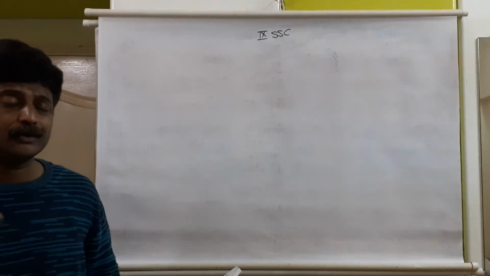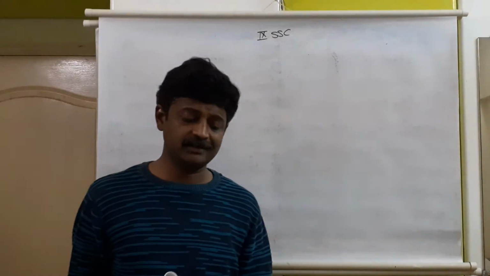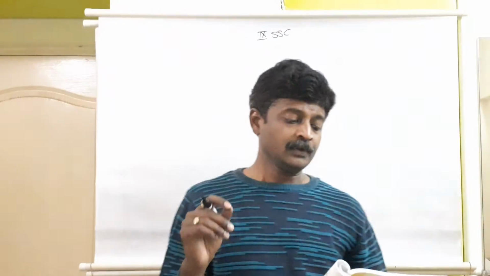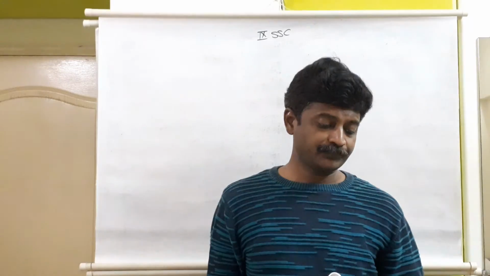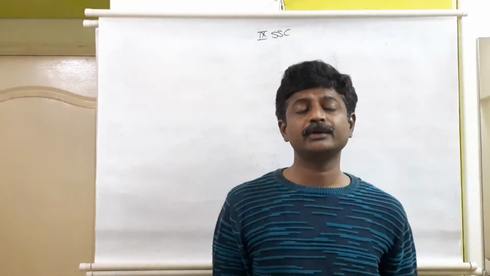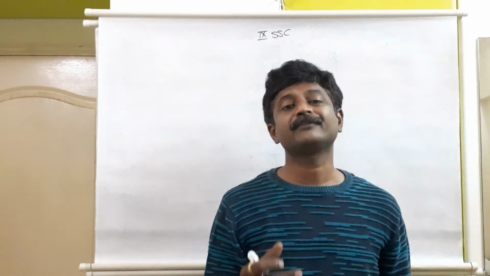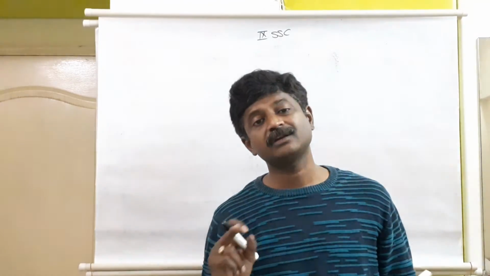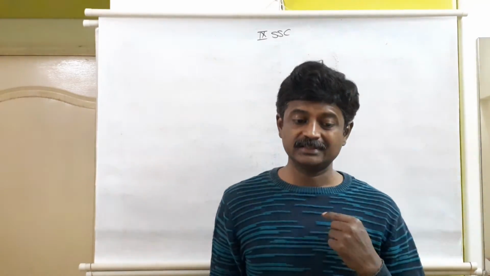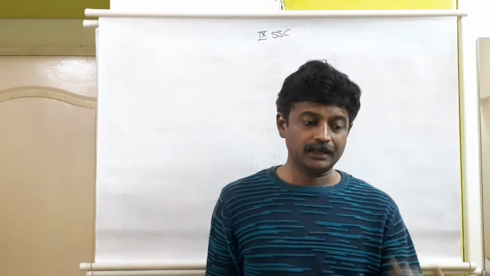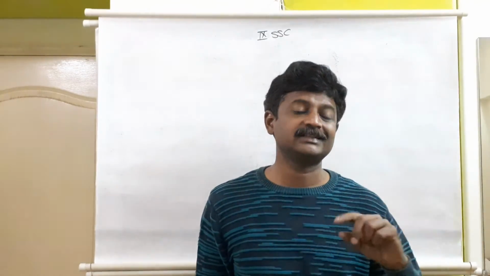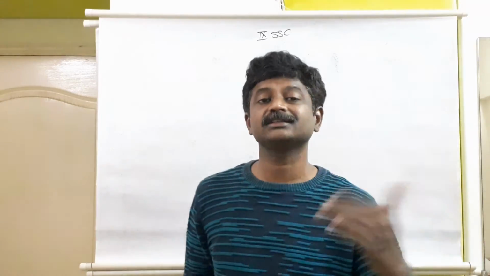Out of that, what we are going to learn in this lesson, lesson number 7, statistics: subdivided bar diagram, then percentage bar diagram, means we are going to learn about the bar diagrams. Then primary and secondary data. What is primary data, what is secondary data? When raw information comes to us, which is exactly collected by us, that is primary, and which is based on others' information, that is secondary. That we will discuss.